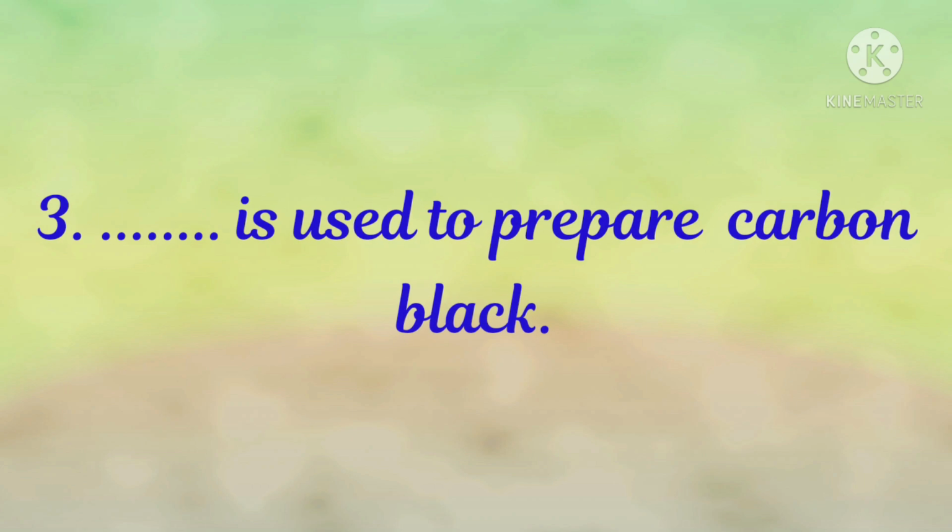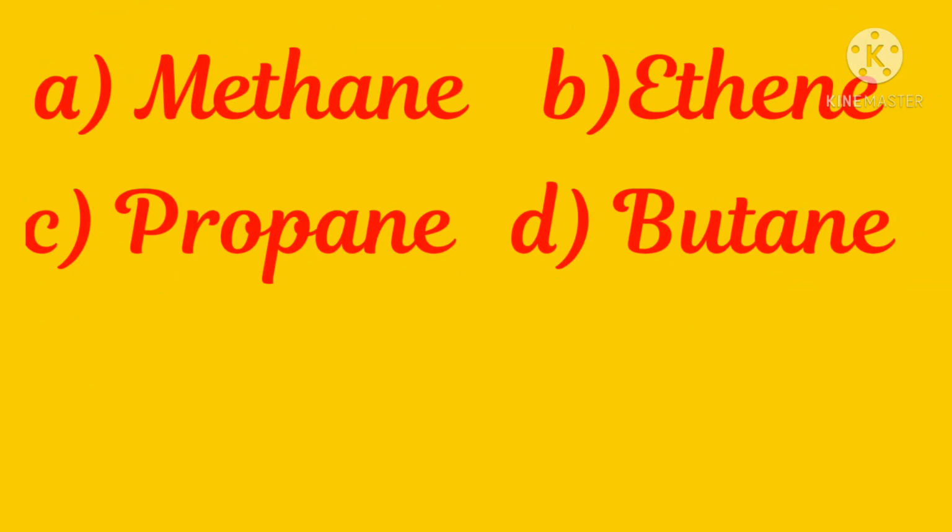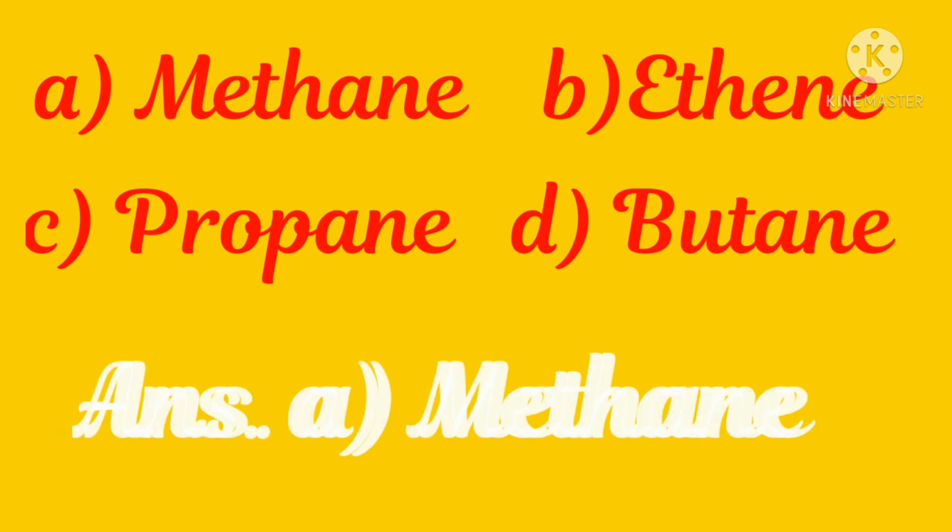3. Dash is used to prepare carbon black. The options are A. Methane, B. Ethene, C. Propane and D. Butane, and the correct answer is option A. Methane.